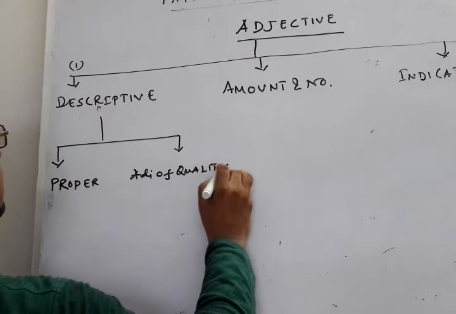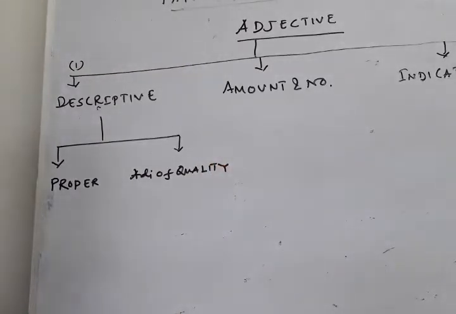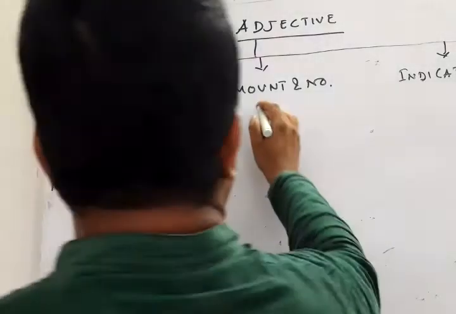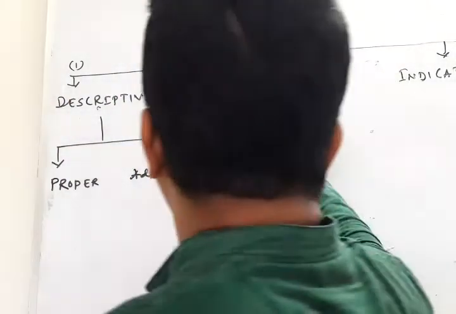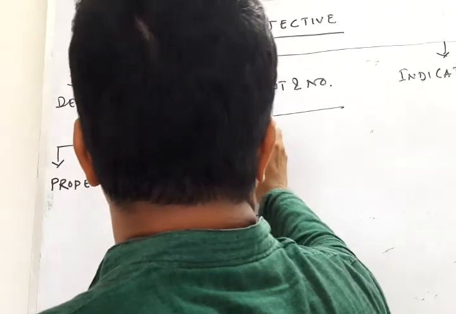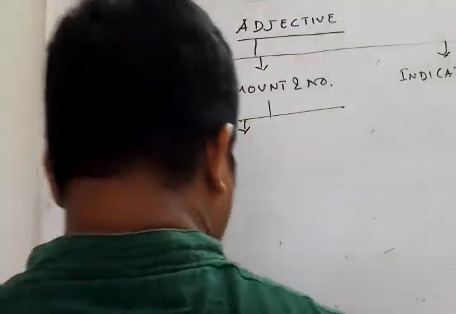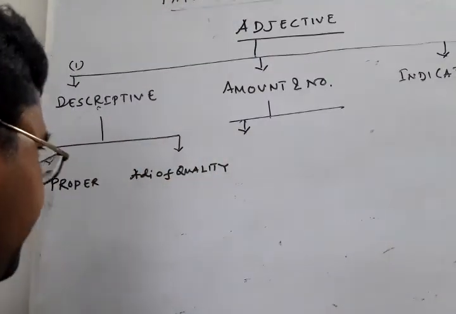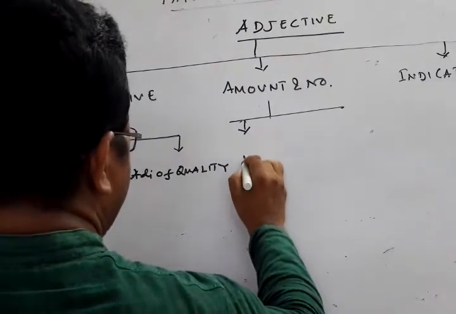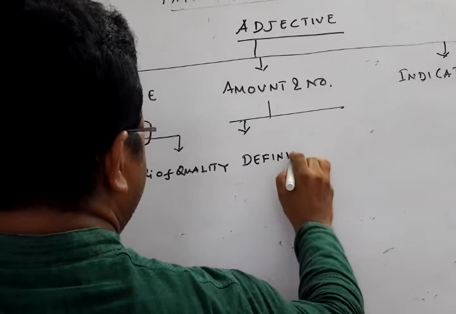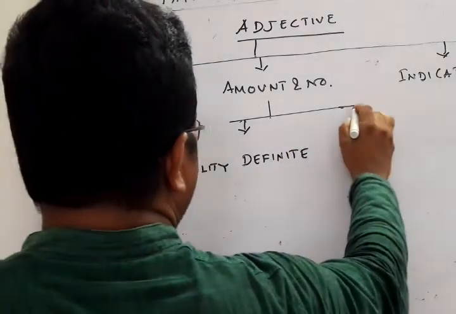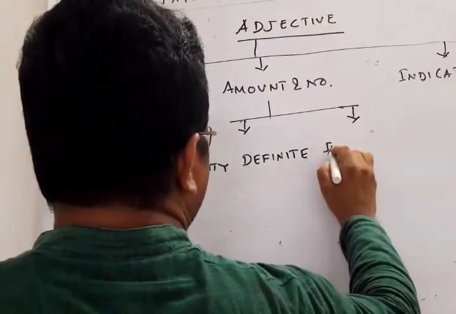Okay. Now, amount and number is also divided into two parts. One is definite, and another is indefinite.